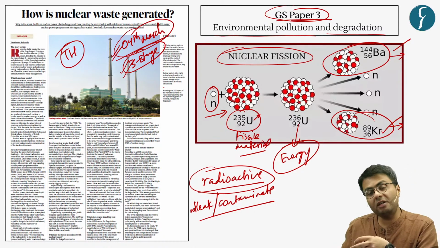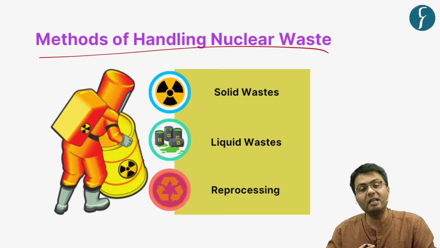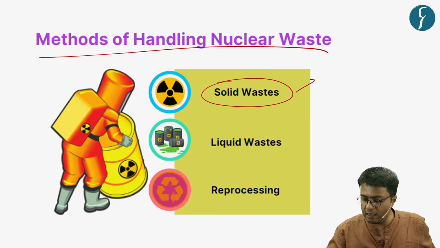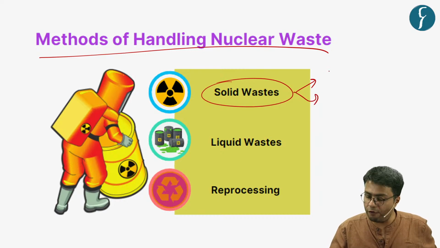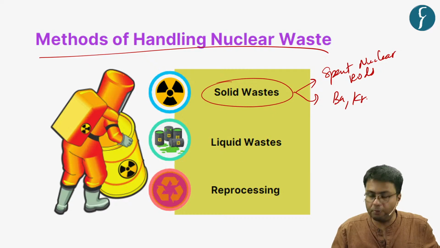And hence, in this regard, there are particularly 3 methods which are required to handle any nuclear waste. First of all, let us deal with the solid waste, which you can understand is primarily generated in the form of spent nuclear rods, which constitute barium and krypton.